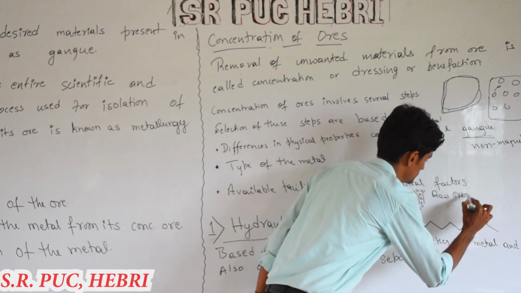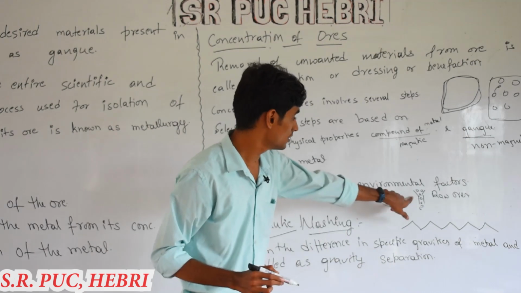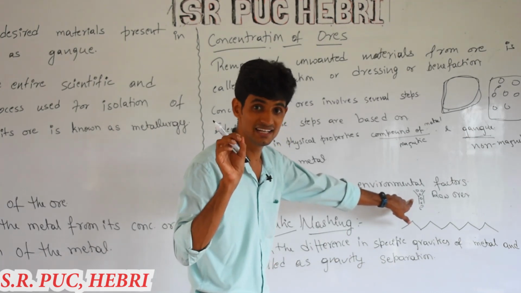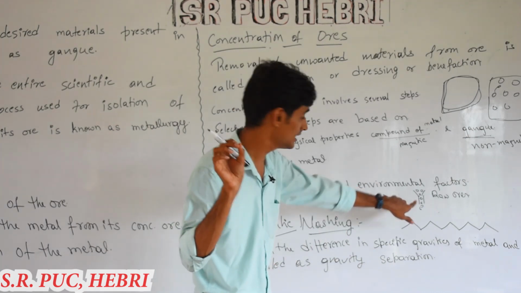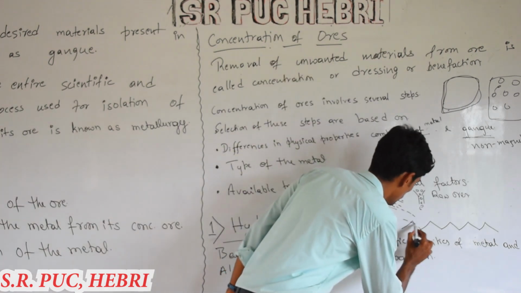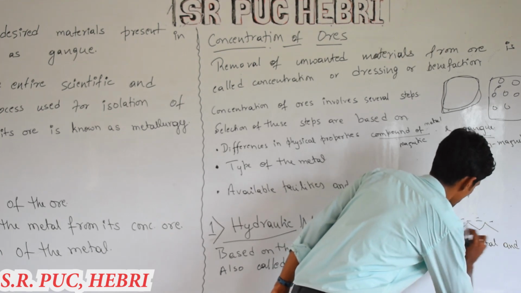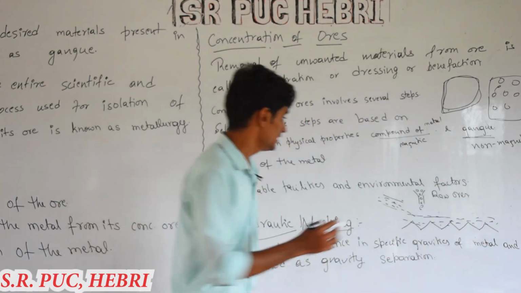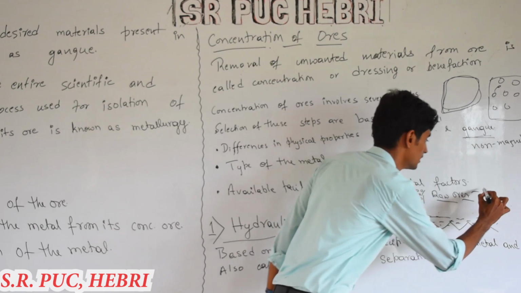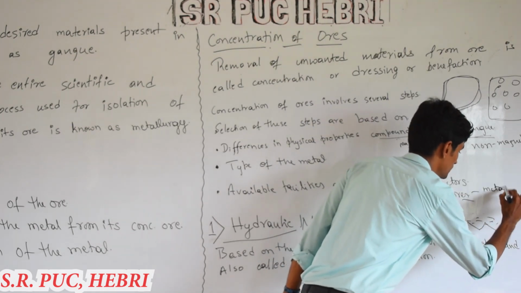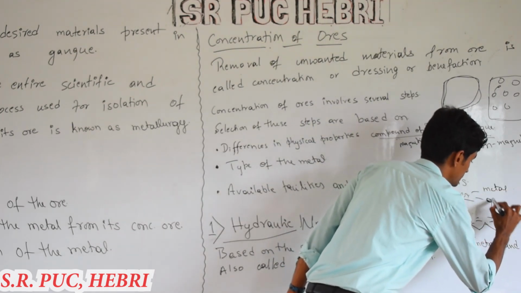Before doing this, the ore is finely divided. So water flows here like this. Here in this raw ore, metal is there, gangue is there.